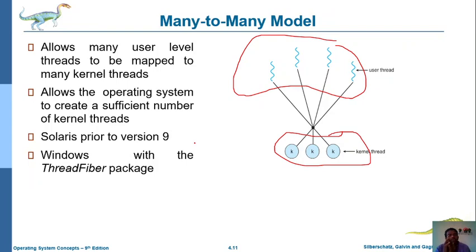A simple example is Solaris. Previously the one-to-one model was supported by Solaris, but from version 9 onward, that means 9, 10, 11, 12, these versions use the many-to-many model.